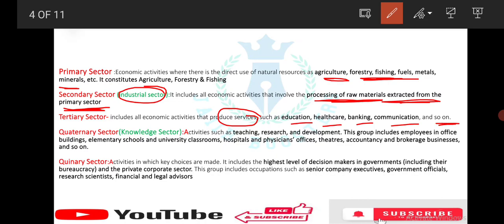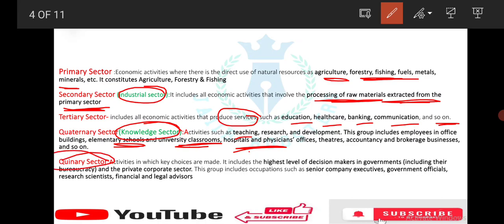Next, quaternary sector. Quaternary sector is also known as the knowledge sector, and the activities which come under quaternary sector are teaching, research, development. It involves employees in office buildings, elementary schools, classrooms, hospitals, physicians' offices, theatres, accounting and brokerage businesses and so on.